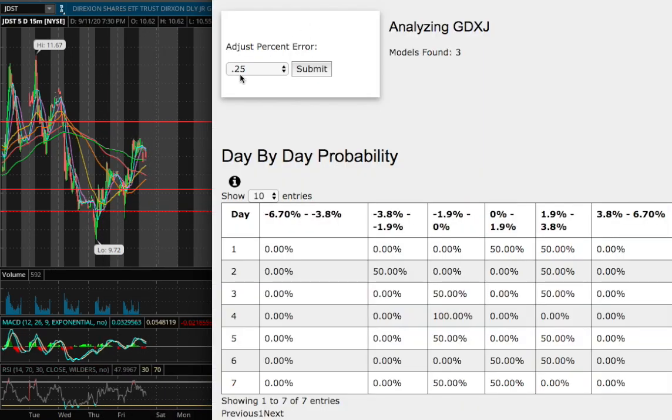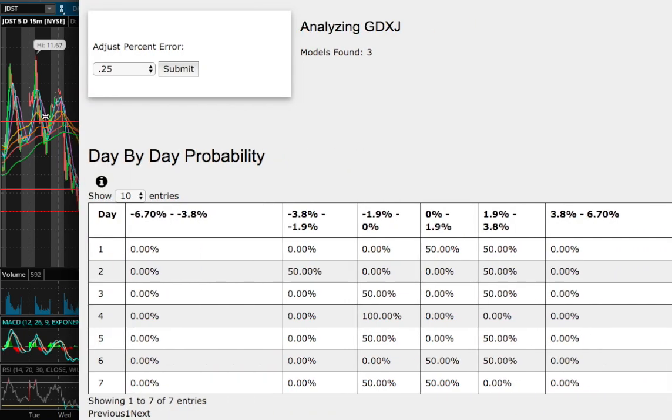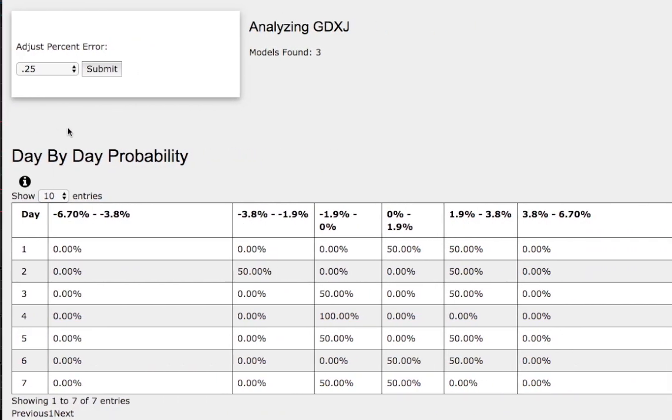As for the day-by-day probability model, which is available in the link below, so do check it out. As we progress to the 5th day or week of trading, JNUG is a leveraged ETF of GDXJ, and JDST is an inverse leveraged ETF of GDXJ, so do keep that in mind.